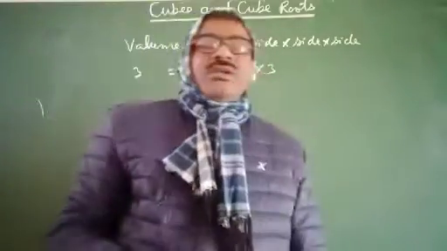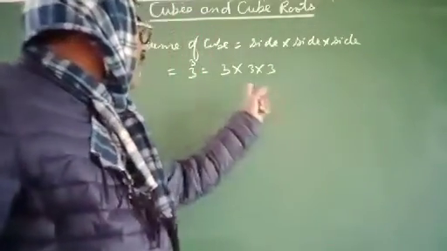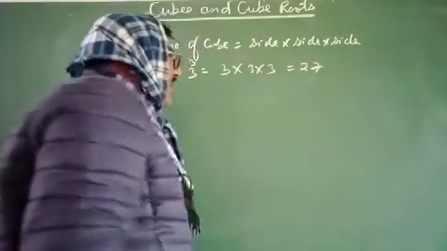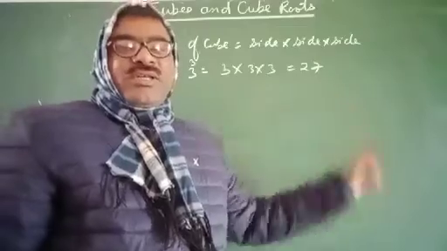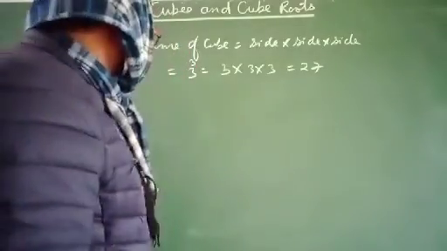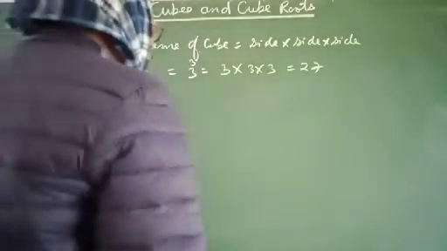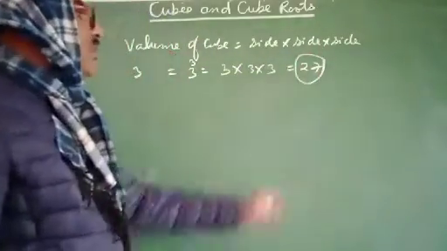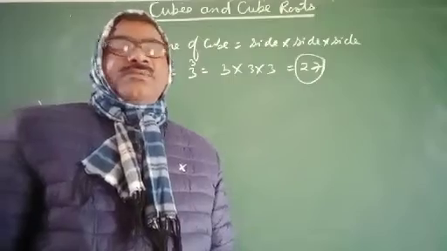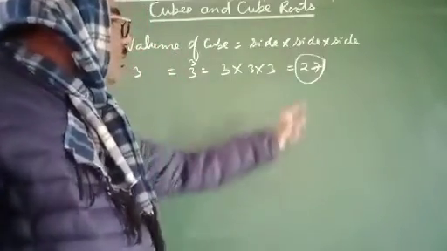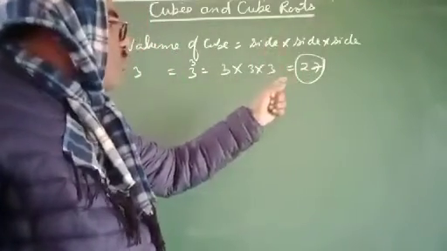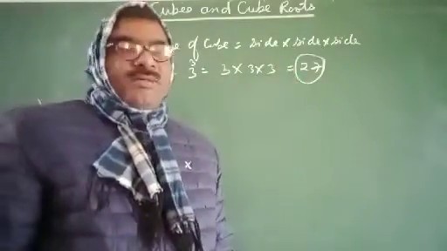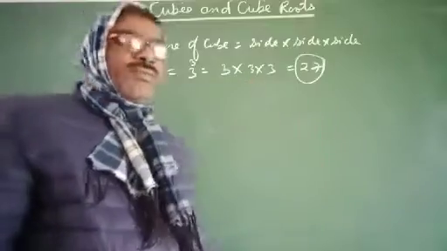So 3 multiply 3 equals 9, and 9 multiplied by 3 is 27. So the cube of 3 is 27, and 27 is a perfect cube. It is obtained by multiplying 3 three times.